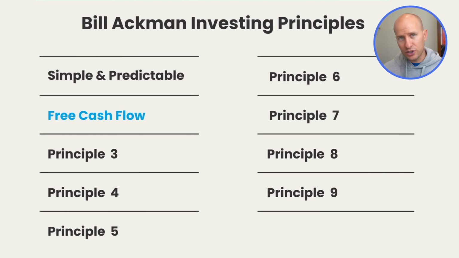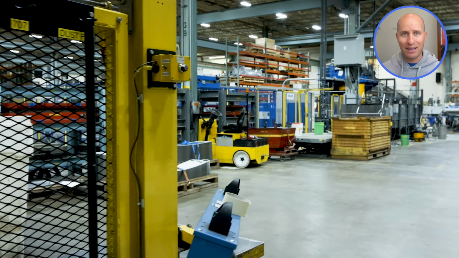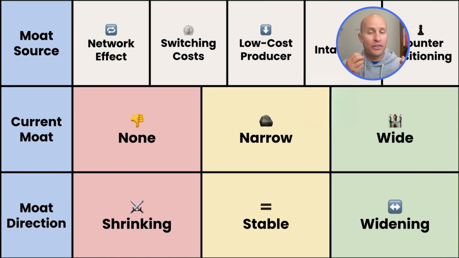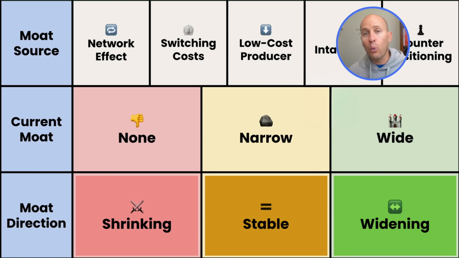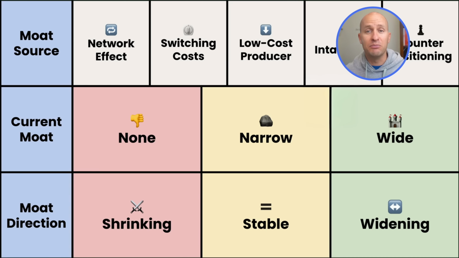Ackman's third principle is to look for businesses with barriers to entry. This is what Warren Buffett calls a moat. That moat could be a powerful brand, a massive consumer base, or a cost advantage that competitors simply cannot match. When analyzing a moat, it's important that you figure out what is the primary source of a company's moat, of which there are 5. In addition, you need to know what the current moat size is. Is it narrow, wide, or non-existent? And equally important, you need to know the direction of the moat. Is that moat shrinking, stable, or widening? Combining all these factors together can give you an indication about how strong a company's moat truly is.